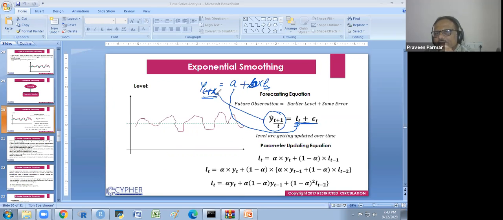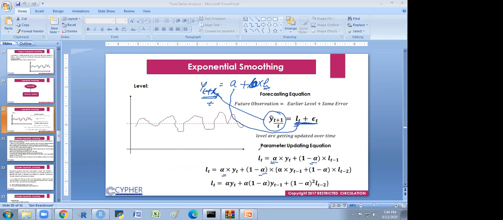This and this are the same thing. I could write the T also. So alpha is the updation parameter, which lies between 0 and 1, beta is also the updation for the secular trend, and gamma is for the seasonal variation. Does that make sense to you?